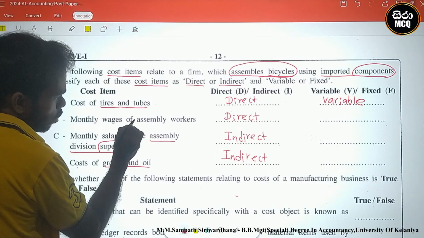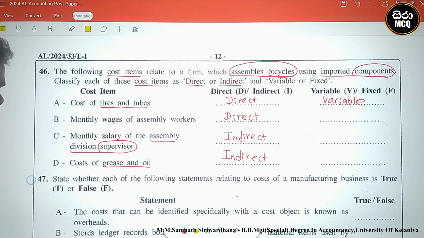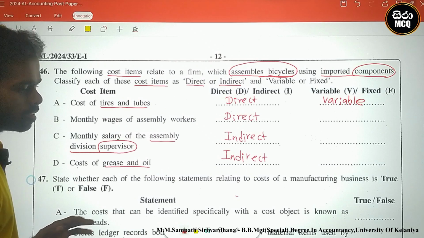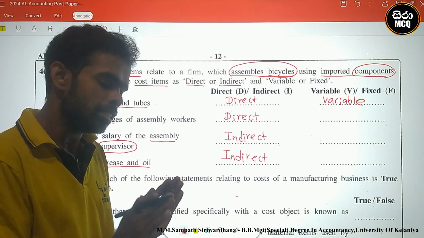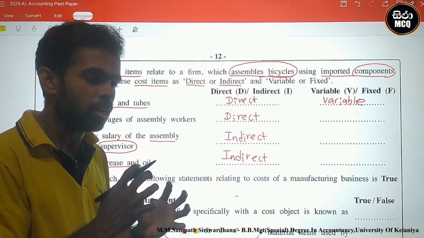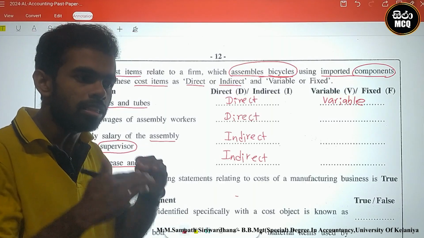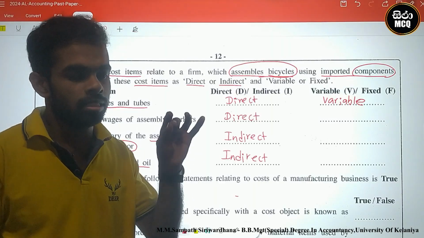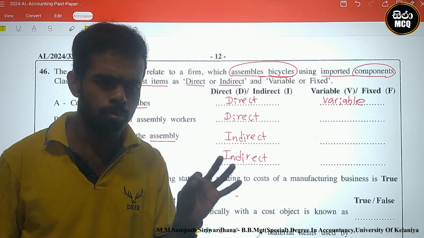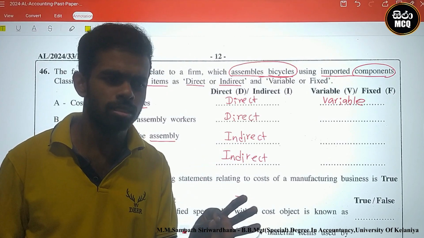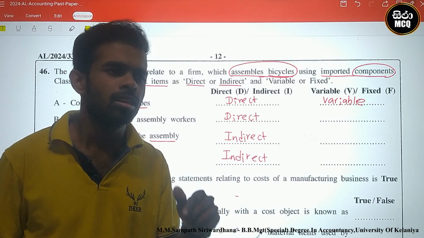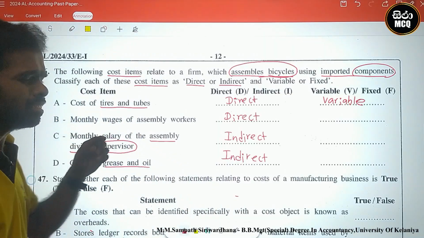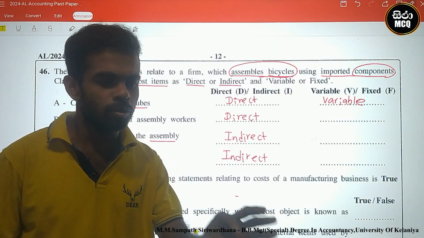Next one: monthly wages of assembly workers. Monthly wages means monthly salary. This does not change based on the number of units. Even if the number of units produced is 2,000, the monthly salary is stable. He gets a salary monthly, not based on the number of units.